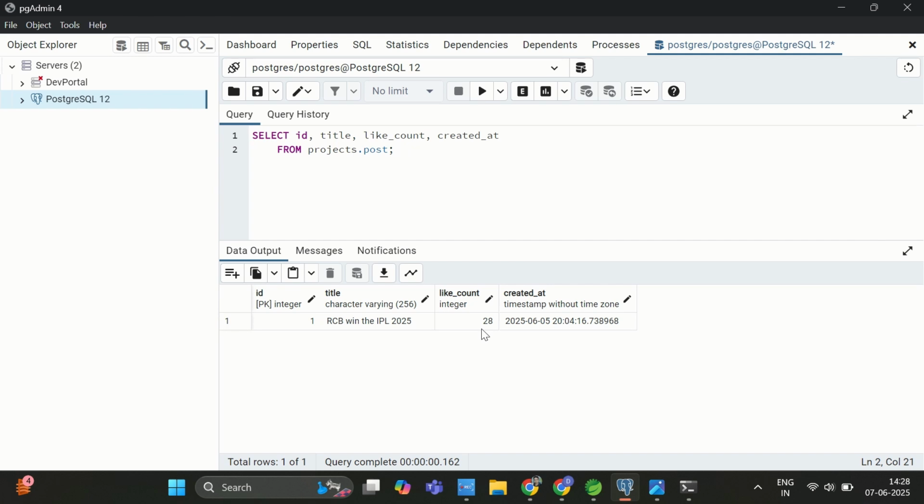So which means only 1000 transactions you can do. If a 1001st transaction is coming, it has to wait until any one of the transactions gets completed. So what problem will it create? It will increase the load on the database, as well as increase the response time as well, because updating the like count...